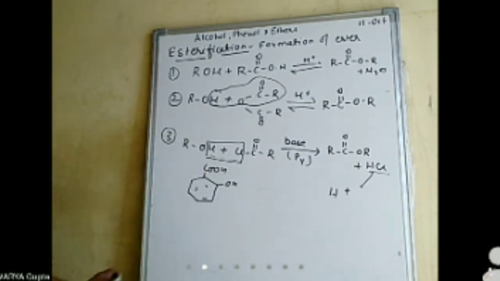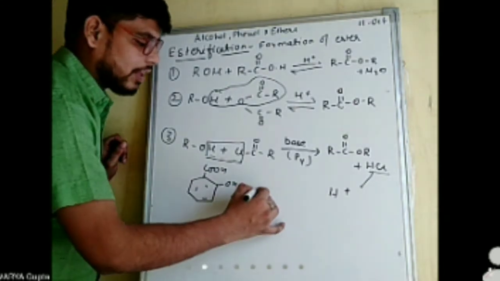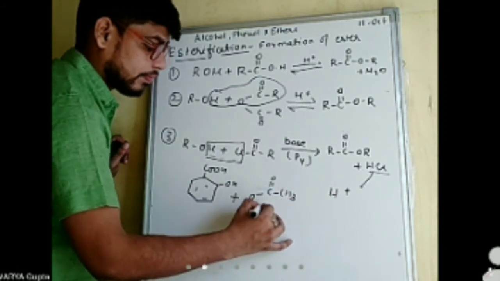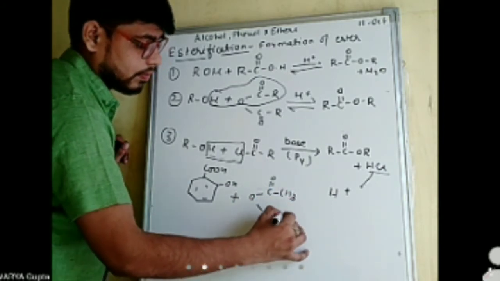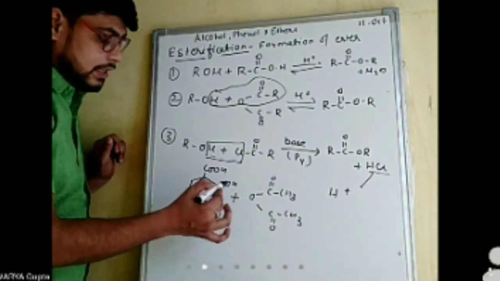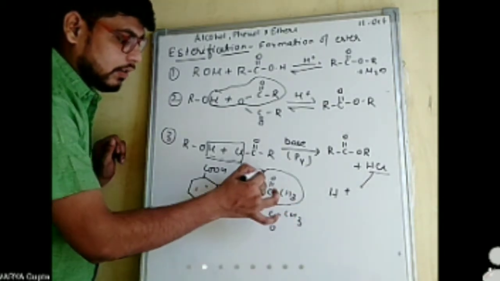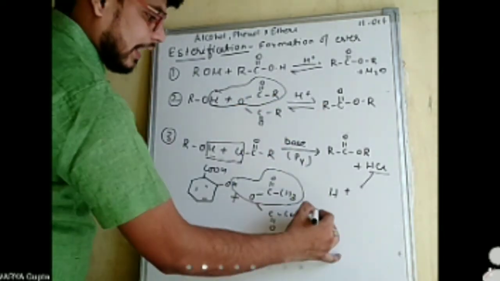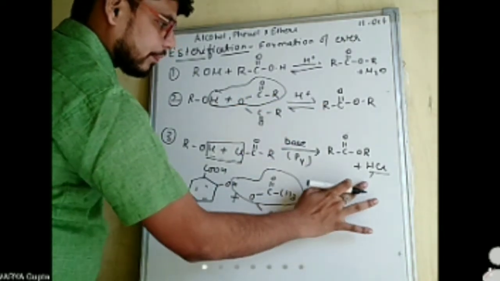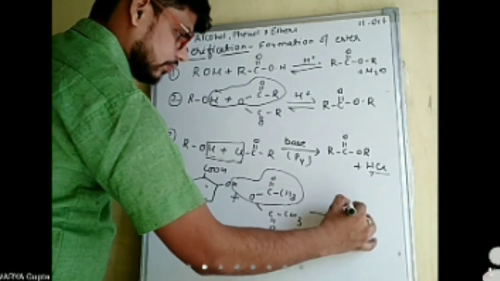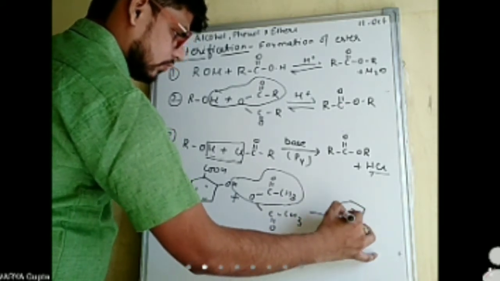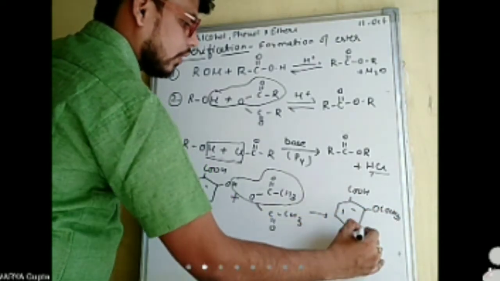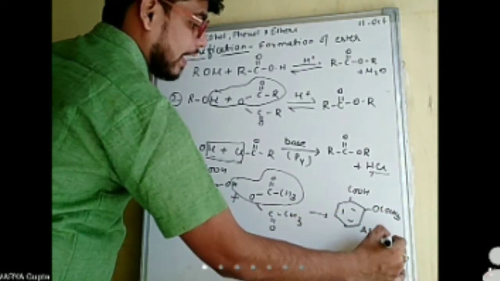Whenever salicylic acid reacts with acetic anhydride, again this H part and this part will be removed as acetic acid, and the resultant compound that will be formed has OCOCH3, and this compound is your aspirin.